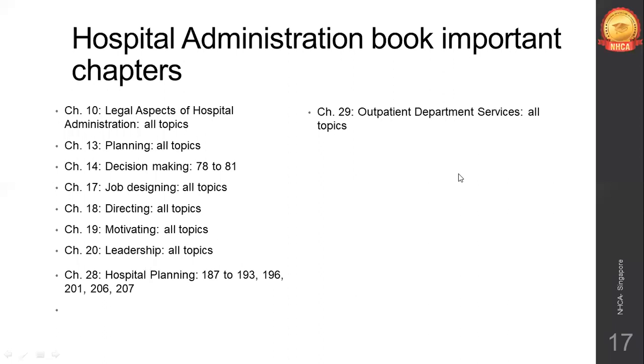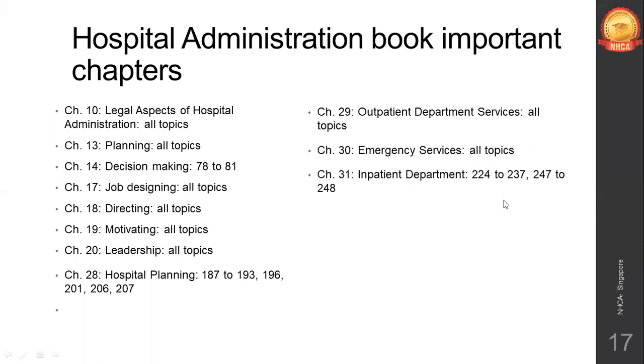Then we have outpatient department, all topics. It's a very small chapter. All topics are important, specifically the administrative zone, clinical zone, service area, etc. What all sub units or user departments come under these areas, be thorough in that. Emergency services, all topics. Inpatient department, these are the page numbers of inpatient department. Just focus on this.